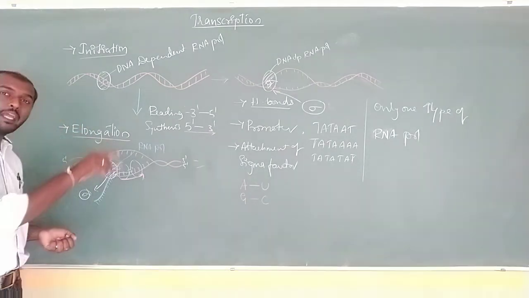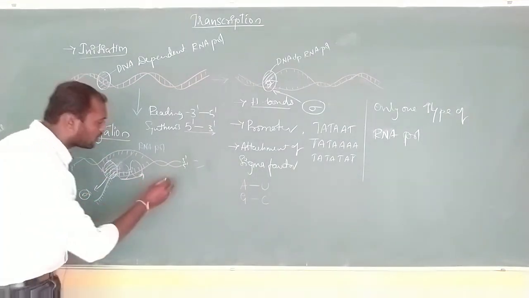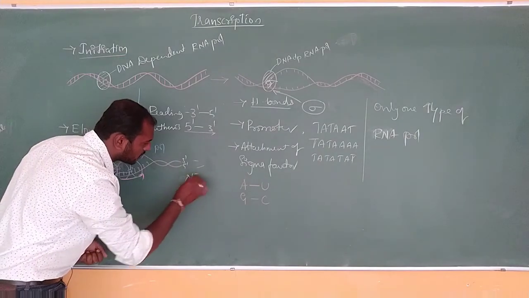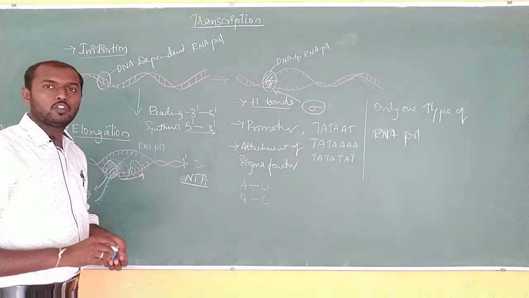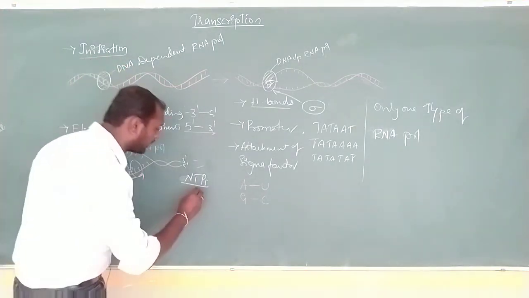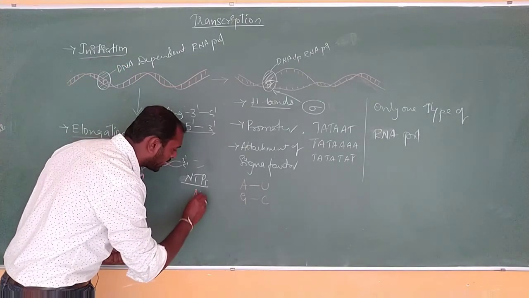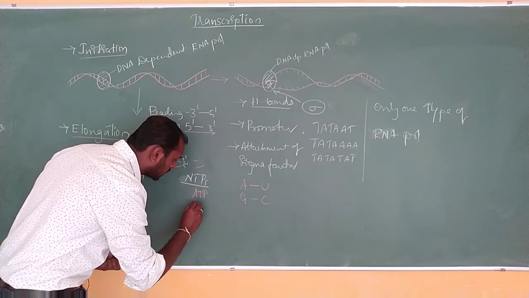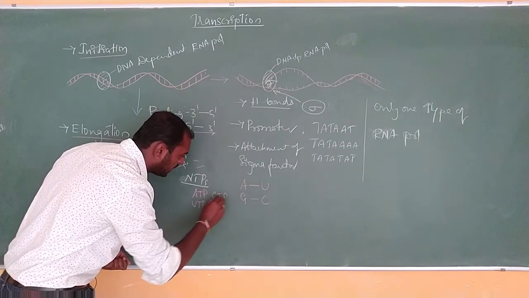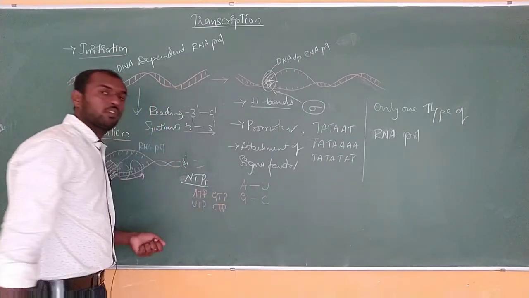Okay, to do all this we need energy, that is actually from the NTPs. Okay, NTPs means nucleotide triphosphates. So which NTPs are there? Here we are going to get ATP, UTP, GTP and CTP. These are what we call NTPs.